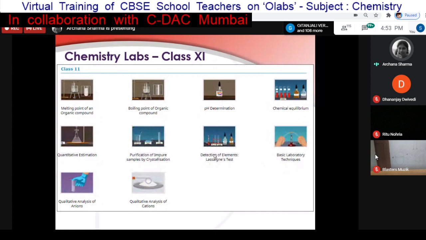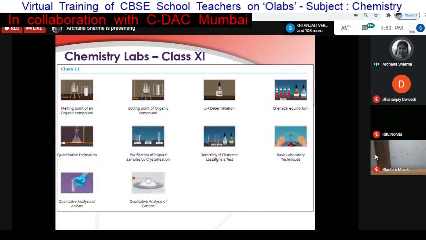As you have seen in the presentation screenshot for class 9, there are many activities, like separation of mixture using different techniques, chemical reactions, and the Rutherford scattering experiment. This experiment is otherwise difficult because we need gold foil to do it. In the OLabs environment, all the facilities are provided. I will take one experiment and demonstrate it so that you can get a feel of how you do the activity in OLabs. I will take the first example, boiling point of water, from class 9.